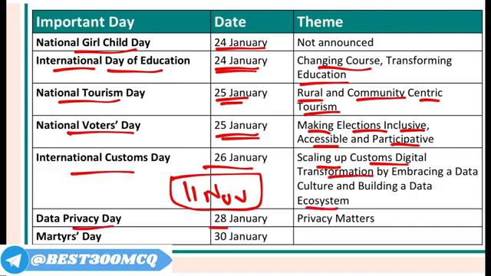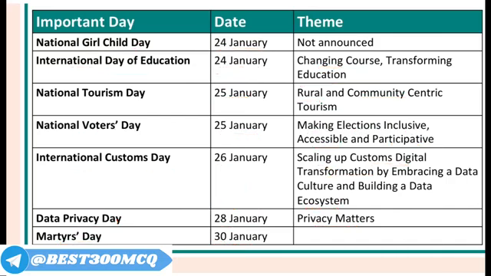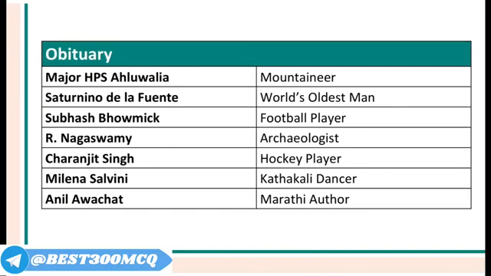Data Privacy Day was 28th of January, Privacy Matters. And Martyrs Day, that is Mahatma Gandhi Martyrdom Day, was observed on 30th of January. We also call it Shahid Divas, and even on 23rd of March, we observe the Shahid Divas or the Martyrs Day in India. So this is useful. And the headquarters of the World Customs Organization is located in Brussels, capital of Belgium.